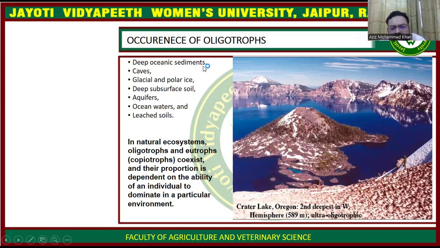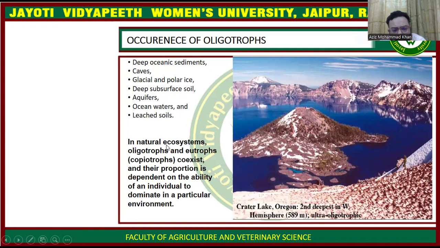So deep oceanic sediments, caves, glacial and polar ice, and deep subsurface soil, aquifers, ocean water, these are conditions where low nutrients are found.